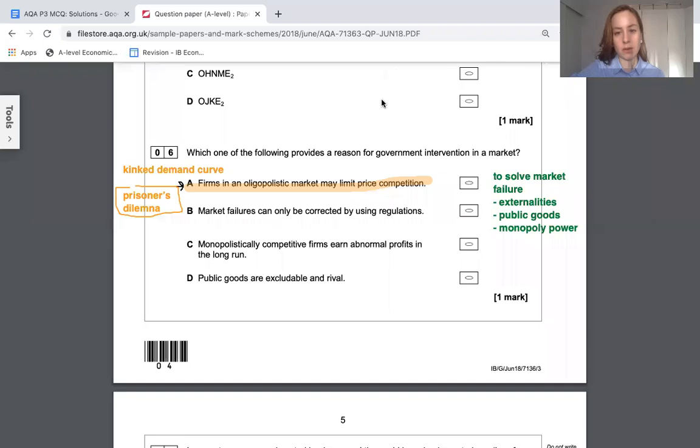B is wrong. Regulations are not the only form of intervention. There are other things like taxes and subsidies that could work but are not regulations. C is false. They can only earn normal profits because they have no barriers to entry. Public goods are non-excludable and non-rival, so they were just trying to throw you off with that one.